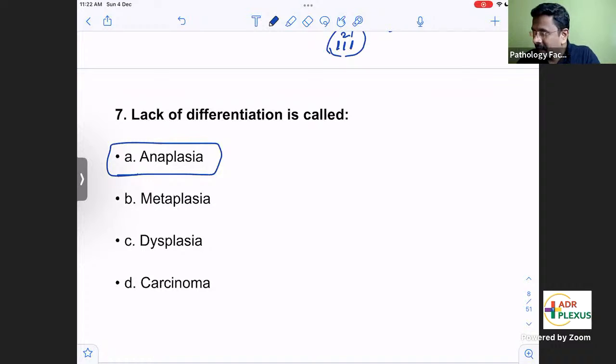Okay. So metaplasia, unga ellarkum theriyum, metaplasia na conversion of one cell to another. So that cell can be an epithelial cell avum irukkalam illa mesenchymal cells avum irukkalam. Then the next one is dysplasia. Dysplasia na disordered growth. அதாவது that is the epithelial cells, the cells will be showing dysplastic features.